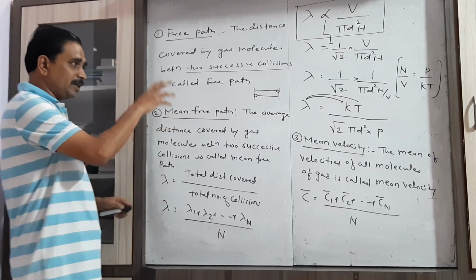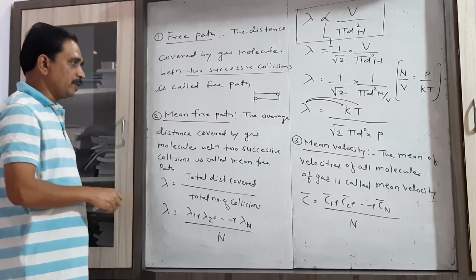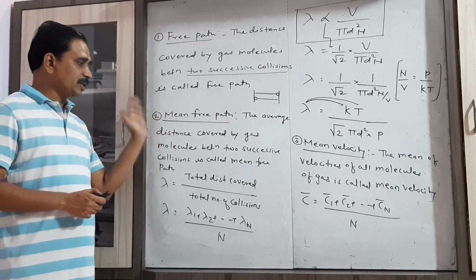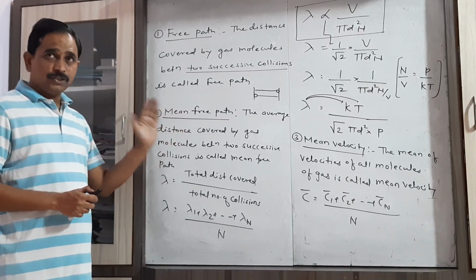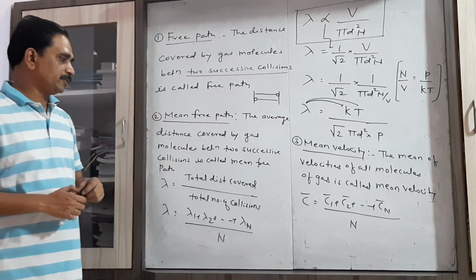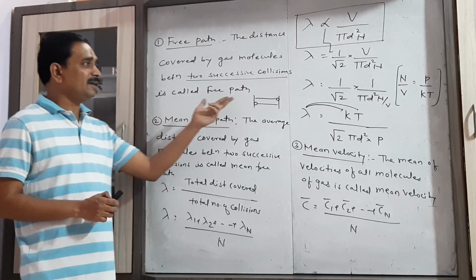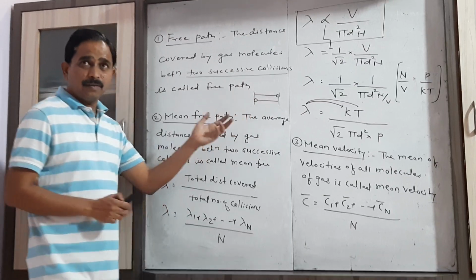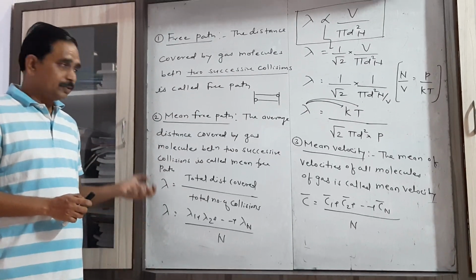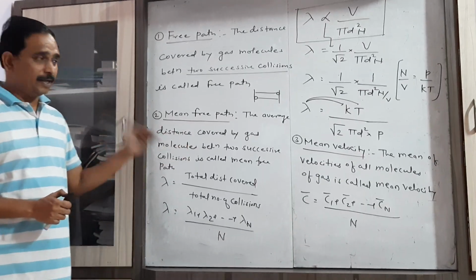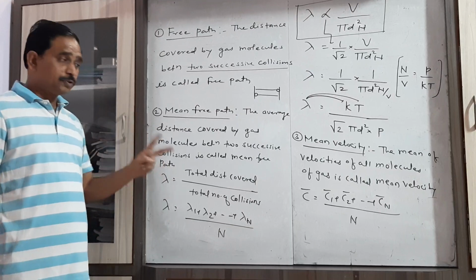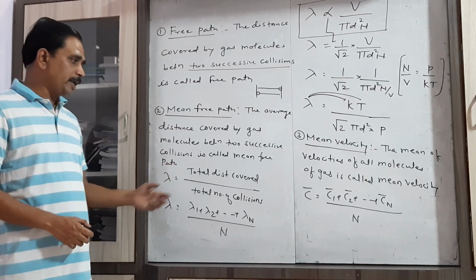But when we consider a number of gas molecules, the average distance covered by these different gas molecules, or the same gas molecule over various collisions, whatever the average distance covered between two successive collisions, that is called the mean free path.